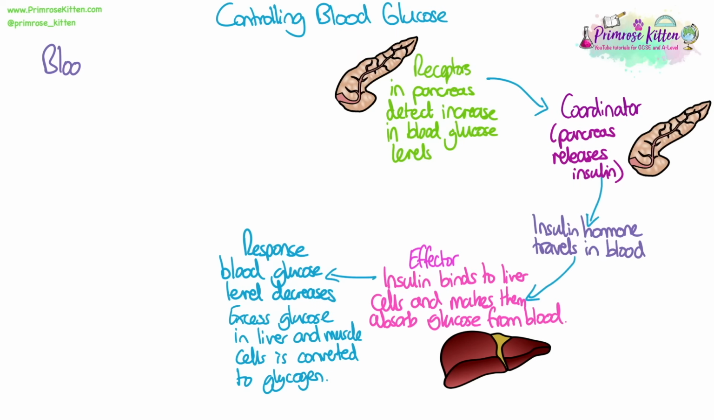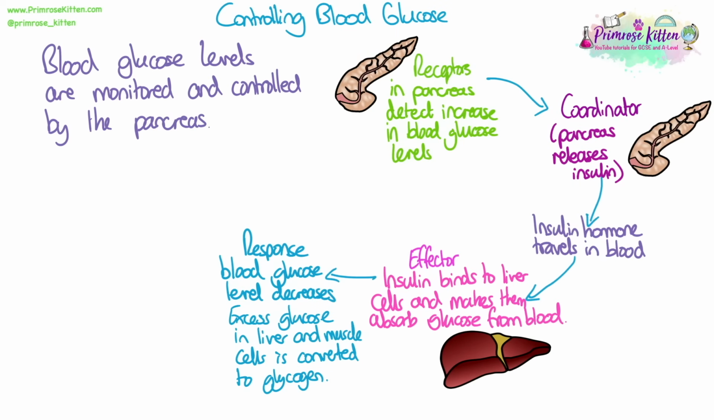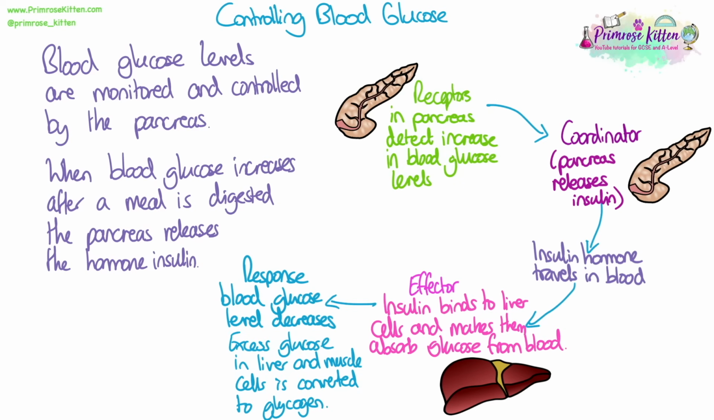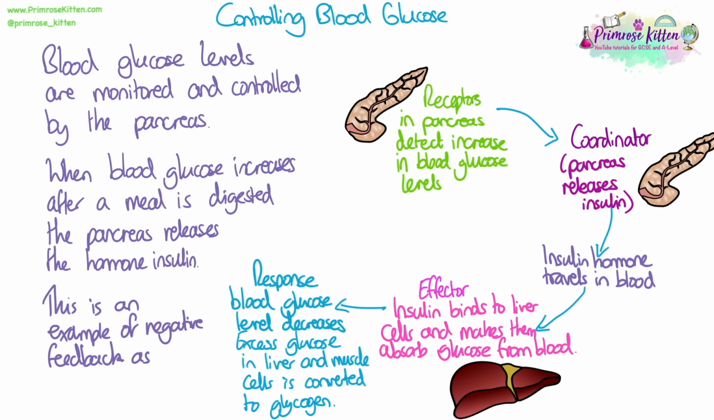Controlling blood glucose. Blood glucose levels are monitored and controlled by the pancreas. When blood glucose increases after a meal is digested, the pancreas releases the hormone insulin. This is an example of what we call negative feedback because the change that happens in the body is reversed through this process. So it starts with receptors in the pancreas detecting the increase in blood glucose levels. The pancreas is also the coordinator because it releases the hormone insulin in response to this.